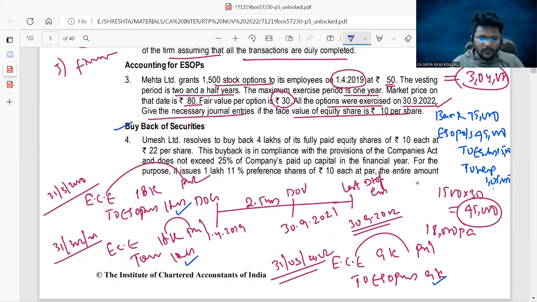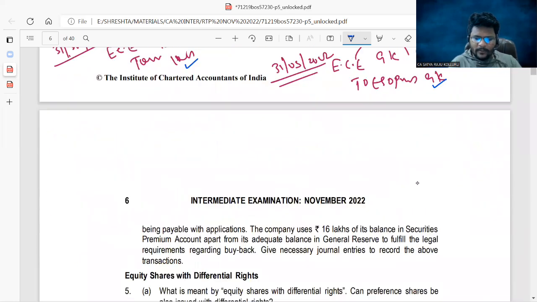Next, come to problem number 4, buyback of securities. Umesh Limited resolves to buy back 4 lakhs of its fully paid equity shares of rupees 10 each at rupees 22 per share. This buyback is in compliance with the provisions of the Companies Act and does not exceed 25% of the company's paid up capital in the financial year. For the purpose, it issues 1,11,000 preference shares of 10 each at par, the entire amount being payable with applications. The company uses 16 lakh of its balance in securities premium account, apart from its adequate balance in general reserve, to fulfill the legal requirements regarding the buyback. Give necessary journal entries to record the above transactions. They only asked for the journal entries.